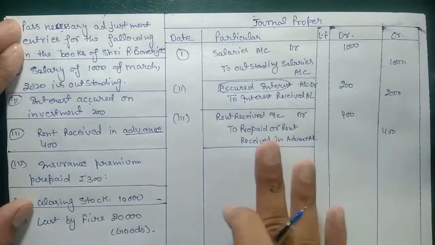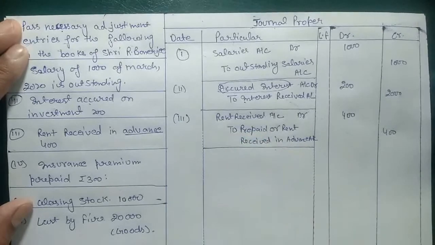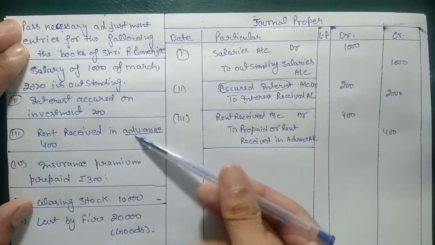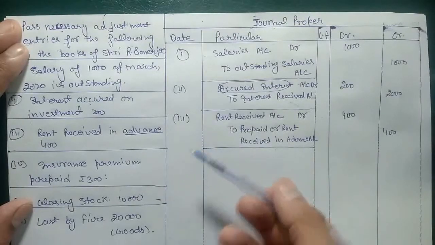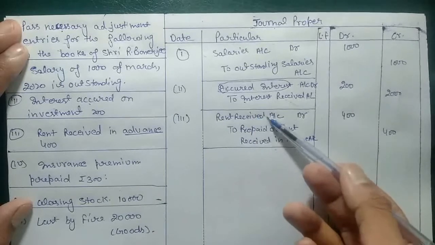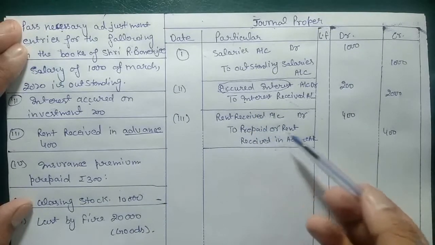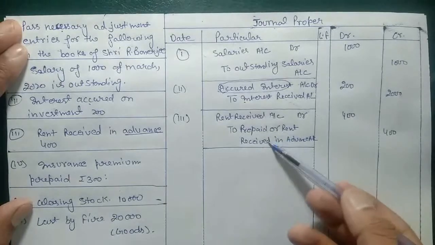So how we will post the entry for advance or prepaid: we need to flip the entry. First we need to think in our mind about the base entry, and the base entry for receiving of rent is cash account debit to rent received. But when we received in advance, we need to flip the entry and rent received goes in place of debit instead of credit, and we will add prepaid or advance in front of rent received.